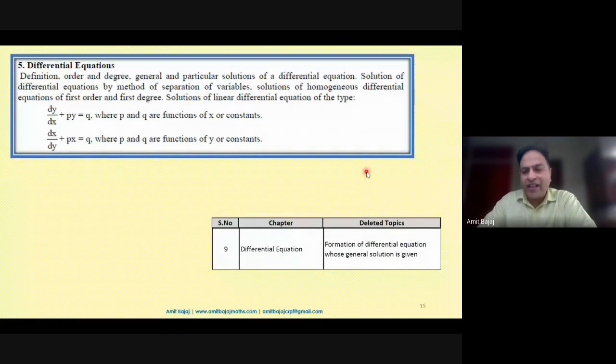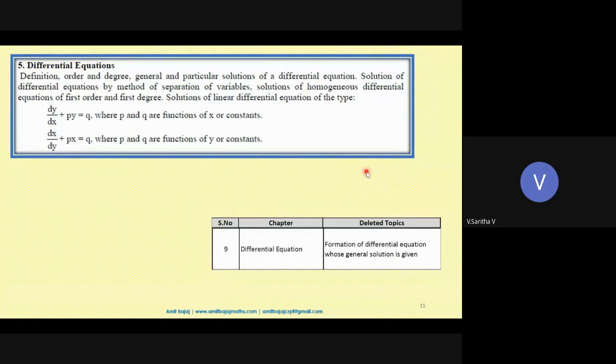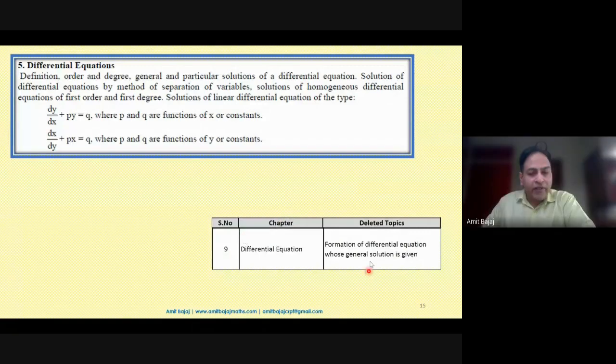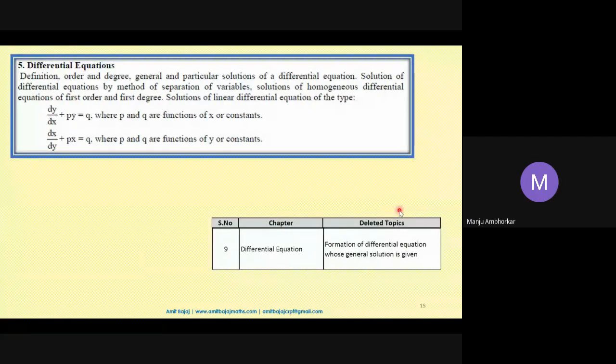And of course, as far as private publications, as ma'am you were talking about, such type of questions may be in the sample paper, but if you are well aware, please guide your students that plane is clearly deleted. Thank you, sir. Good evening, sir. Differential equation, yes ma'am. Yes, please.